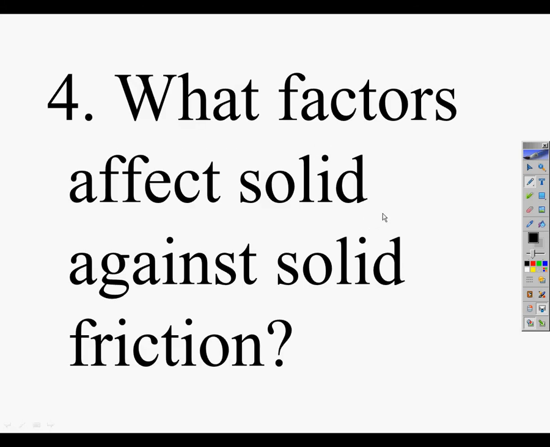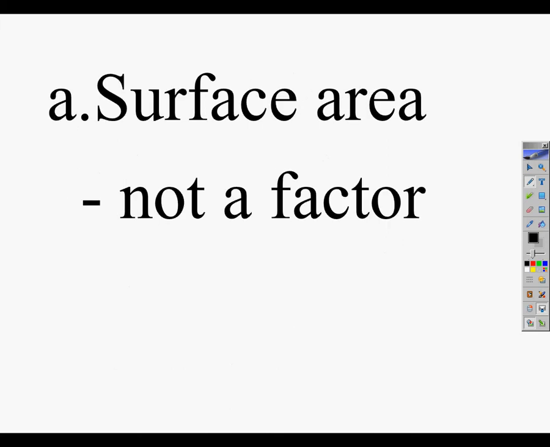Now we want to focus in on what factors actually affect the friction force when you have a solid sliding against another solid. And before we get to the 2 factors that you need to know, we're going to talk about something that's not a factor, and that is how much surface area is in contact.